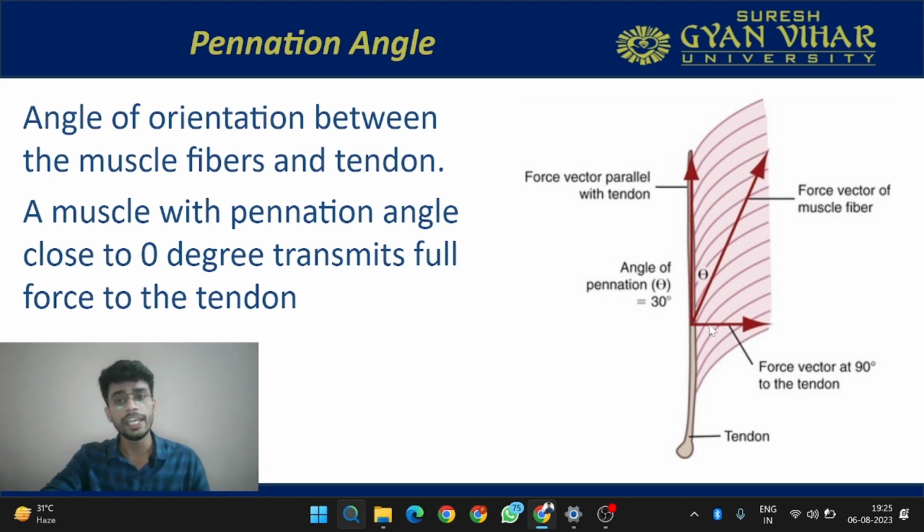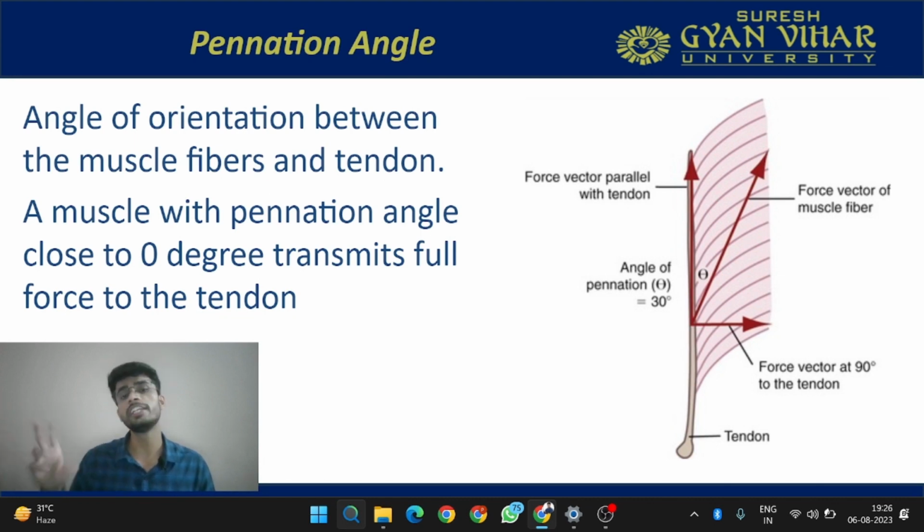We take the cos component to find out the force along the tendon. If the angle is close to 0 degrees, cos 0 degrees is equal to 1. If the muscle pennation angle is close to 0 degrees, it will be able to transmit the full force to the tendon. Why?